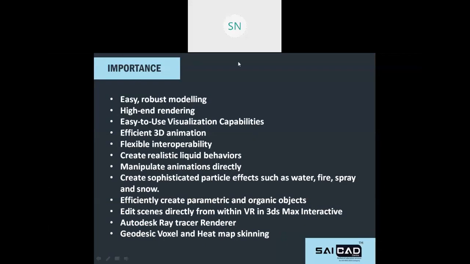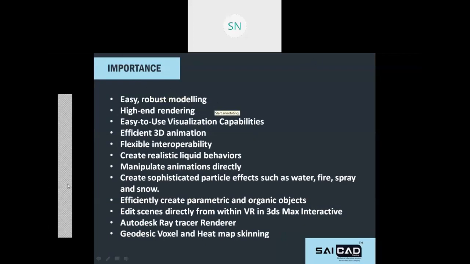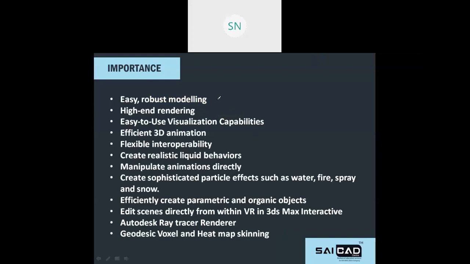Here we have some modules, some important tools about this software. It is very easy and robust modeling software. High-end rendering means the rendering support that this software provides is very amazing, and it's cutting-edge technology actually, we can say.